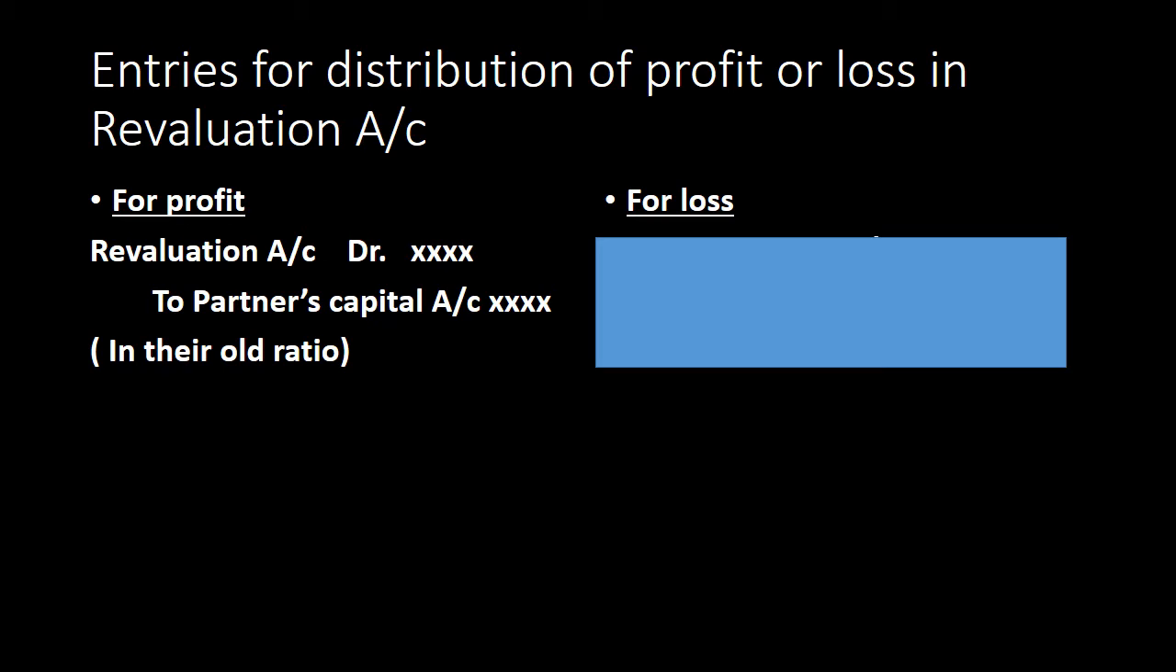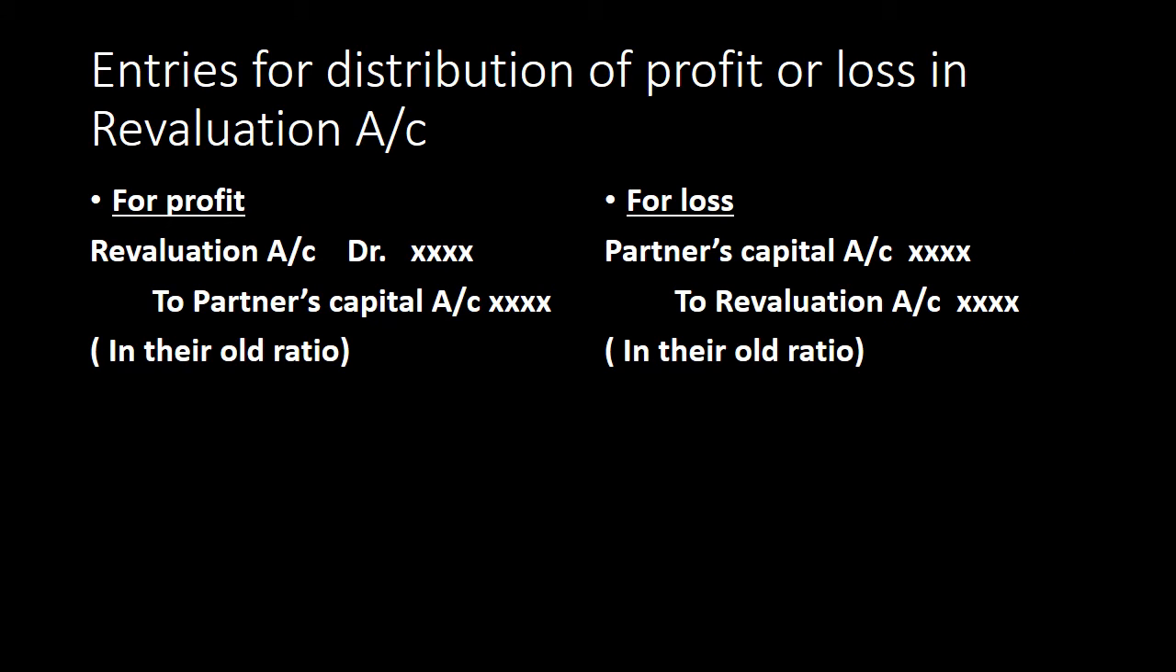Now second, when the debit side is greater in comparison to the credit side, it means the balancing figure is coming on the credit side, and it will be termed as loss. And for distribution of loss, the entry will be partners' capital accounts debit to revaluation account, again in their old ratio.